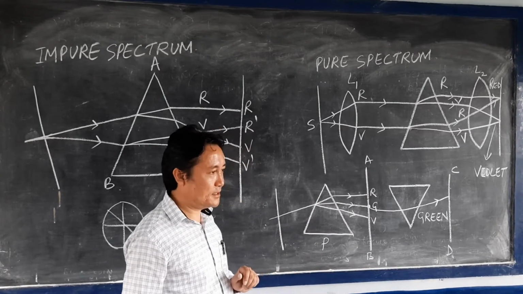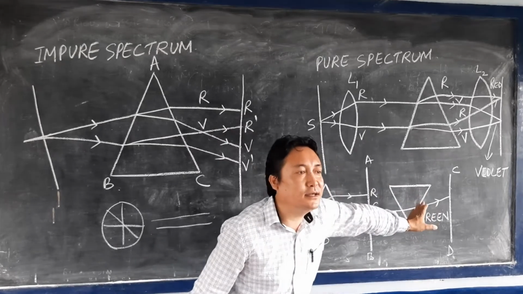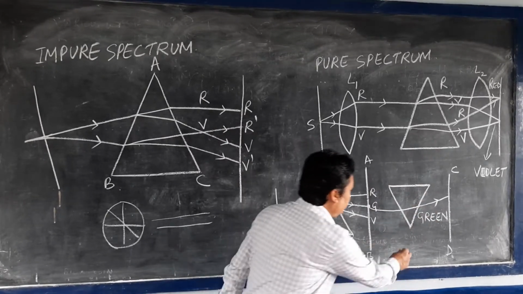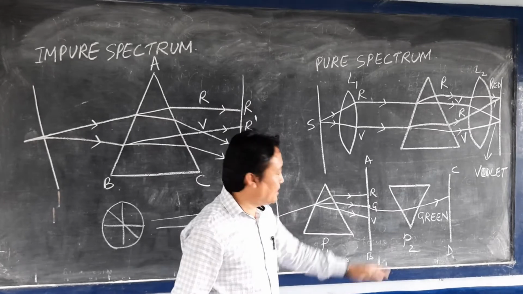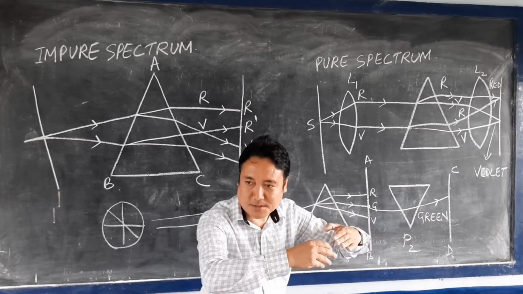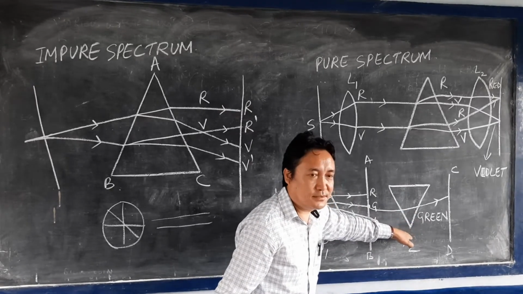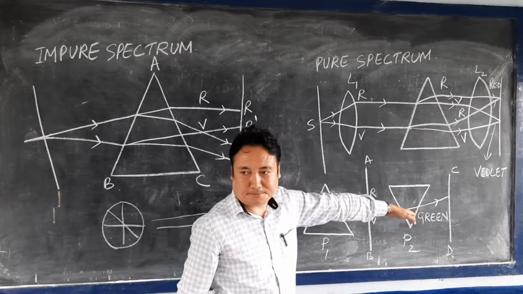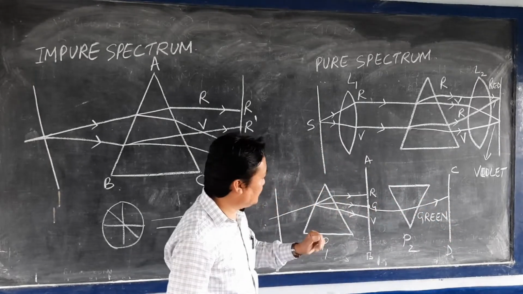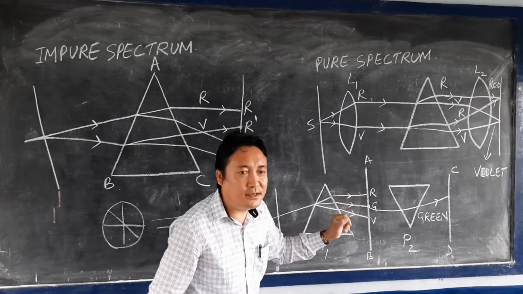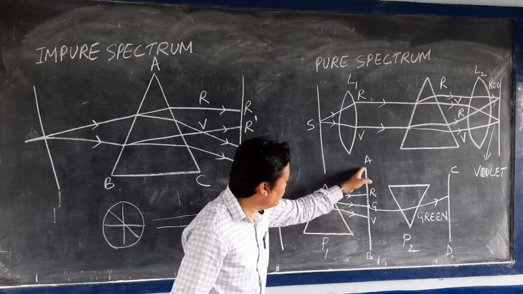7 different colors are there. Then again, behind the screen you take another prism. Let us consider this as P2, and this as P1. This prism is kept in an inverted position, upside down. Inverted means the base will face upward and the tip of the prism will point down. On the other side, you again keep a screen here. Already on the first screen, 7 different colors are there, because the dispersion of light is taking place here, and this is the spectrum.